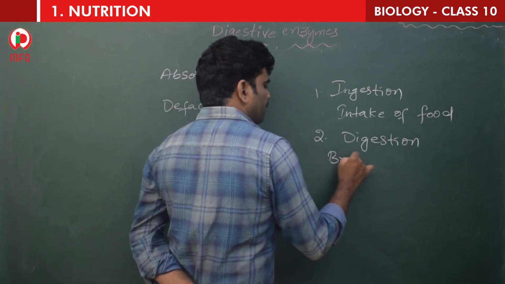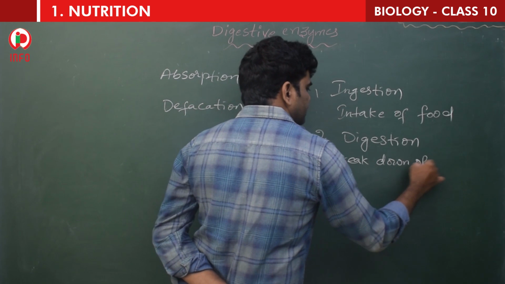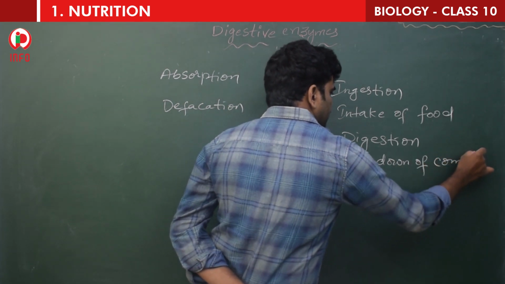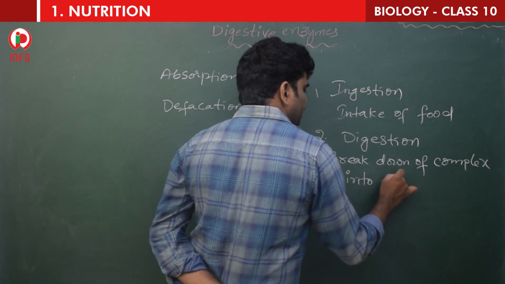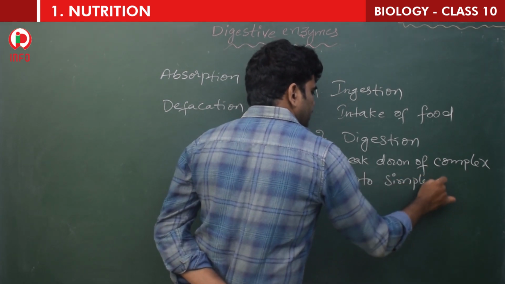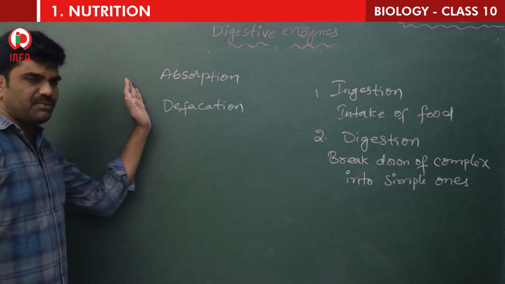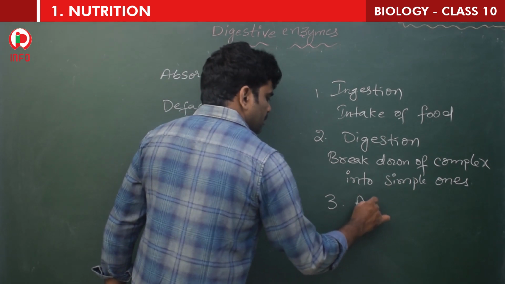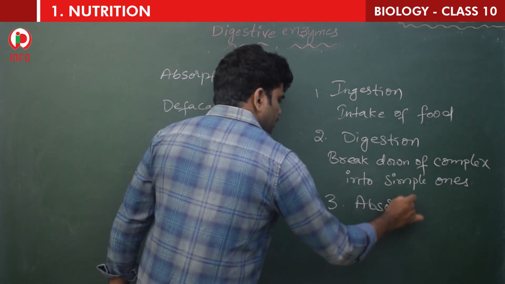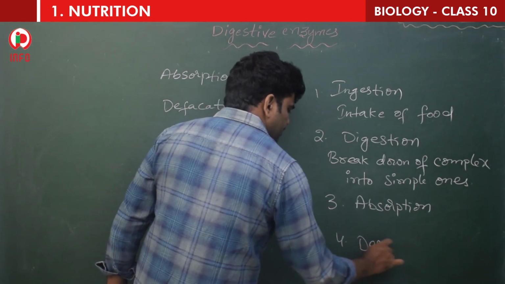The third one is absorption, and the fourth one is defecation.